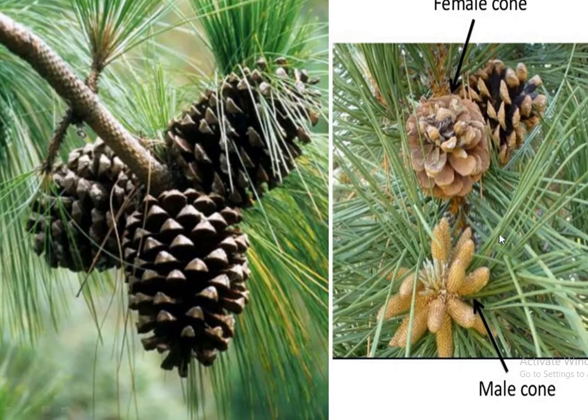Now you will see the cones. These are large body female cone. This is a single female cone. These are megasporophylls.